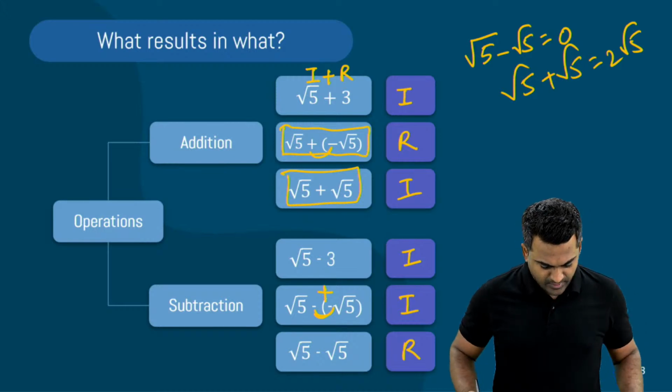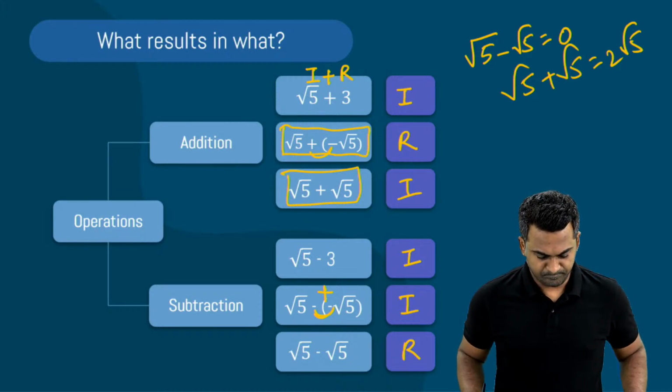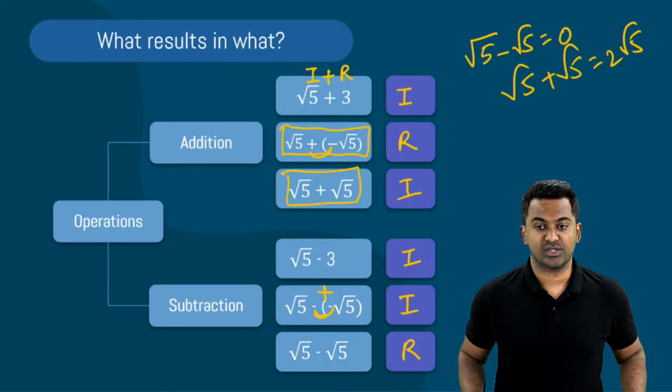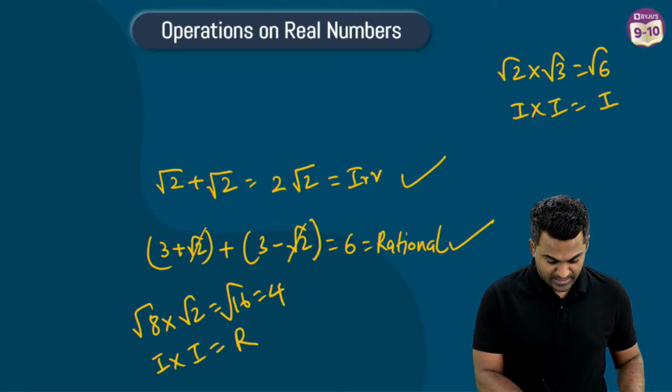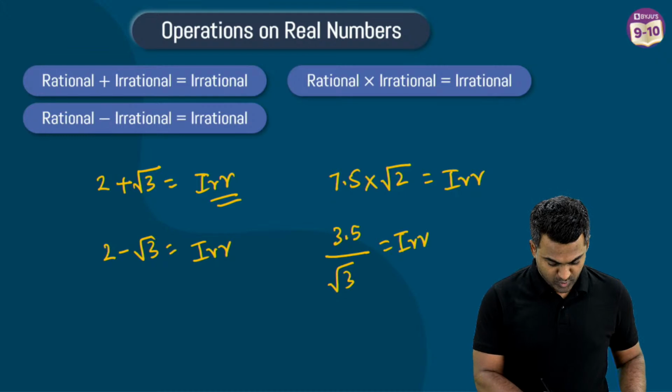I don't see that here. I don't see that here. Previous question, irrational number. Root 5 multiplied with root 5. Okay, let me just go back again. Nope, I don't see anywhere.